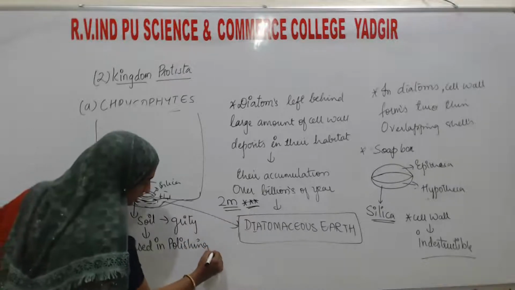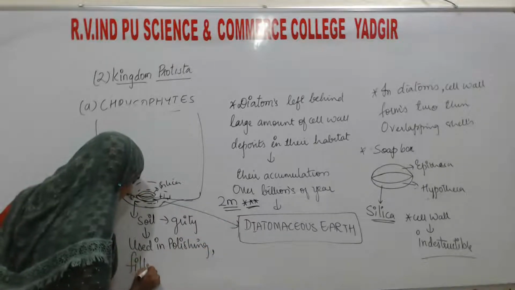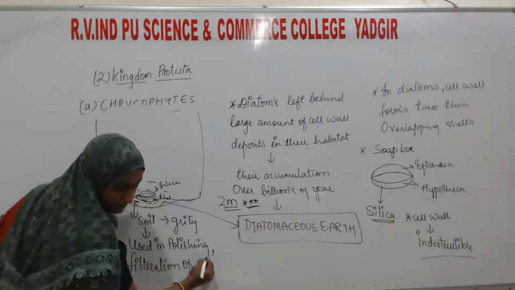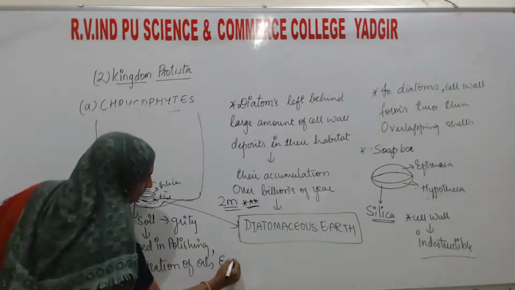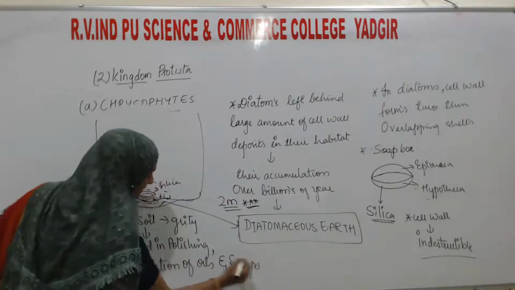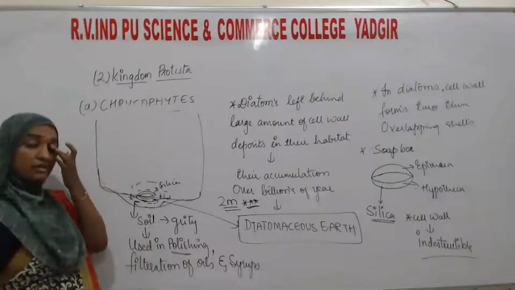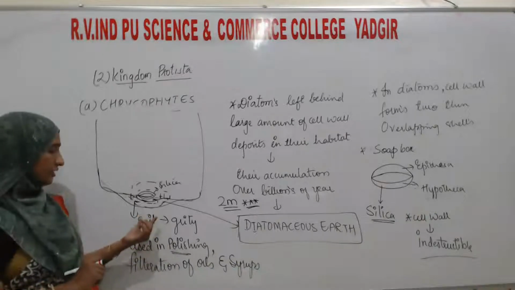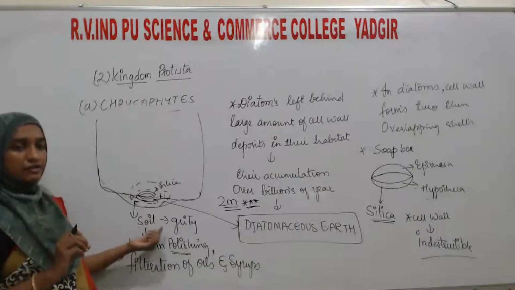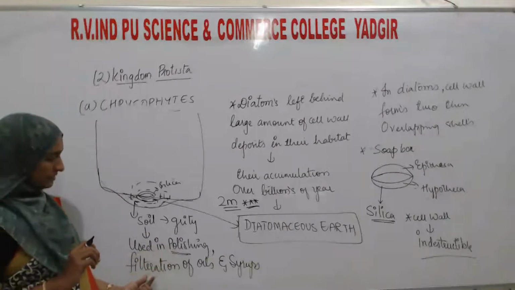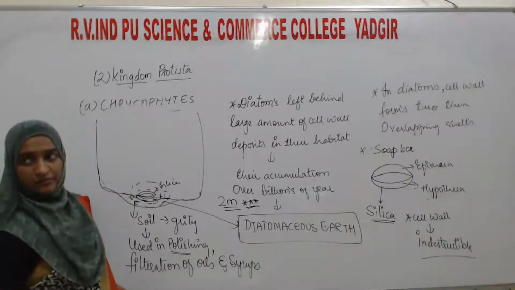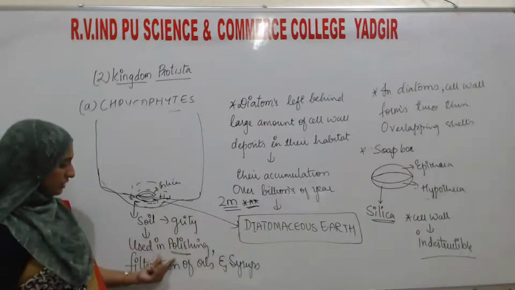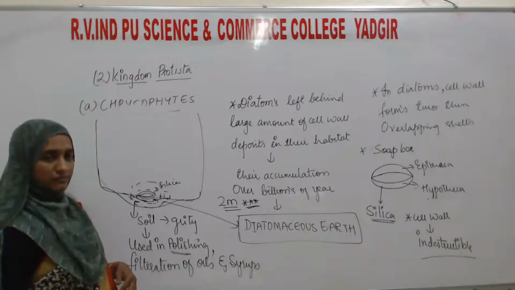Then filtration of oils. Then oils and syrups. This soil can be used in polishing any leather material or any metal. For polishing, they will use this soil, which is very gritty due to the presence of what? Silica. The next, filtration of oils and syrups. The soil of diatomaceous earth is used in the polishing and filtration of oils and syrups.